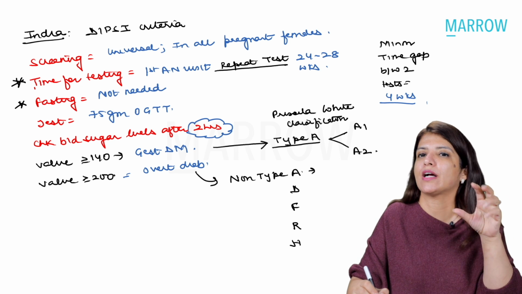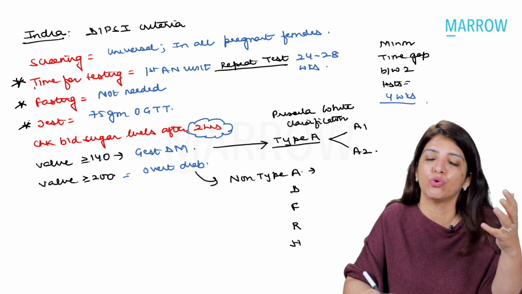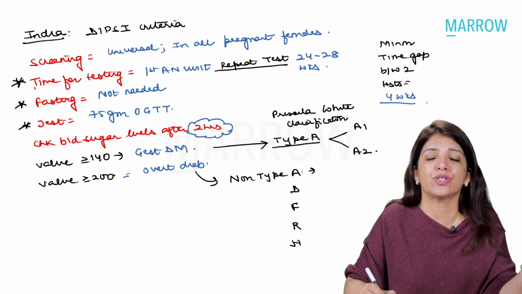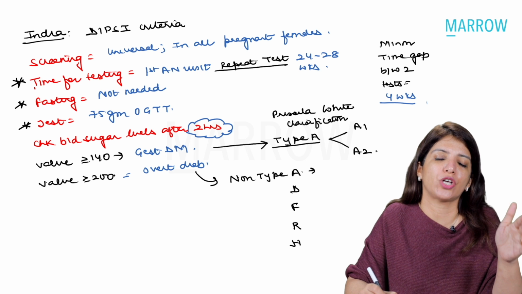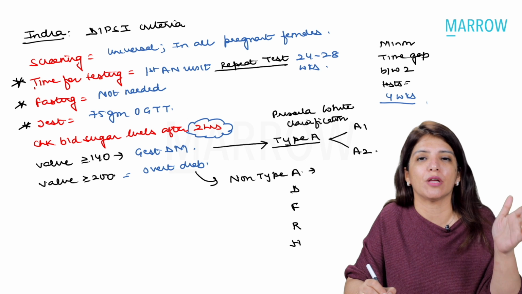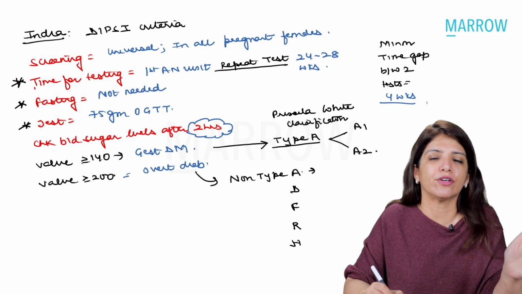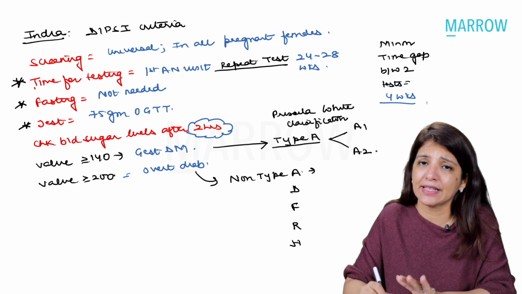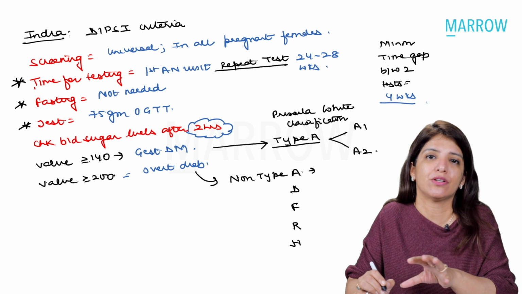Whenever a pregnant female comes to you for the first antenatal visit, you're going to give her 75 grams of oral glucose, which again you're going to mix in 200 ml of water, and you're going to tell her to drink it in 10 to 15 minutes. And then after 2 hours, you're going to check her blood sugar levels. If her blood sugar levels are more than or equal to 140, you label her as a case of gestational diabetes. If her levels are more than or equal to 200, you label her as overt diabetes. Right? Is that clear? This is the criteria which is followed in India, and that is the DIPSI criteria.